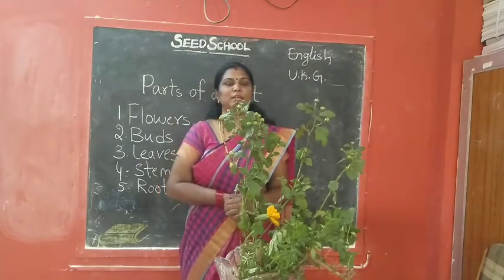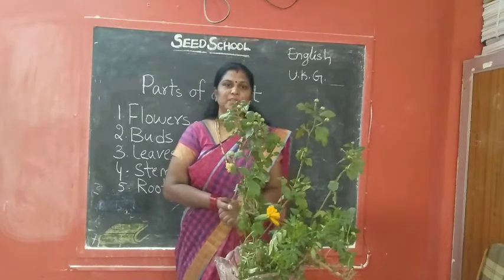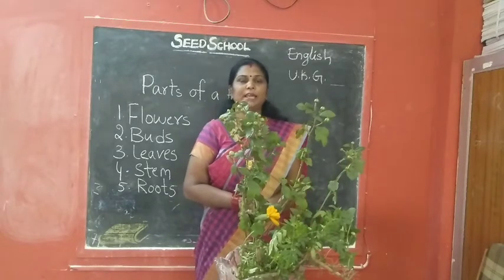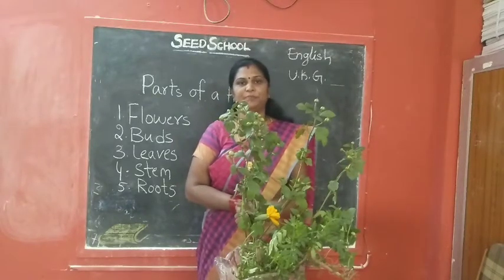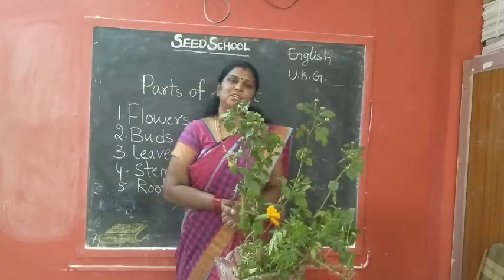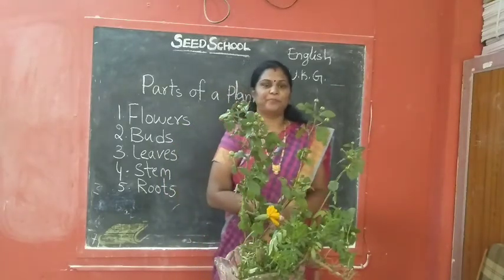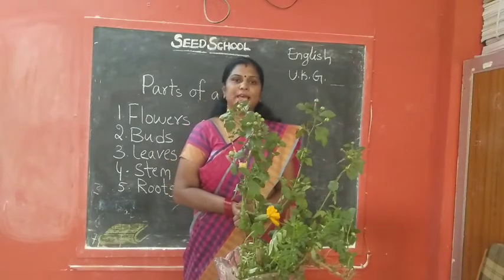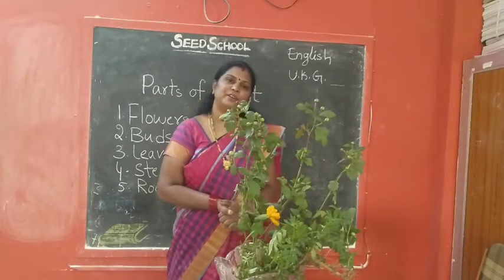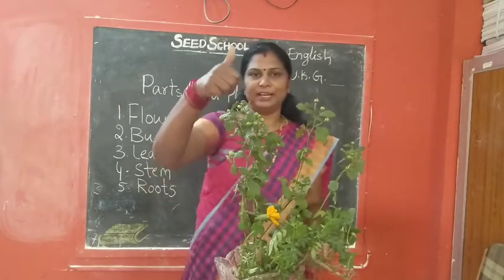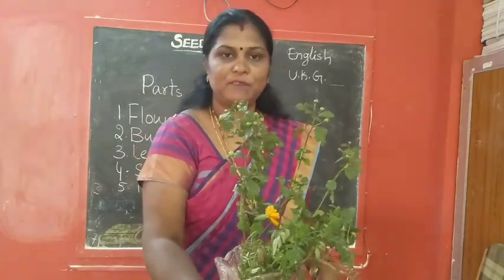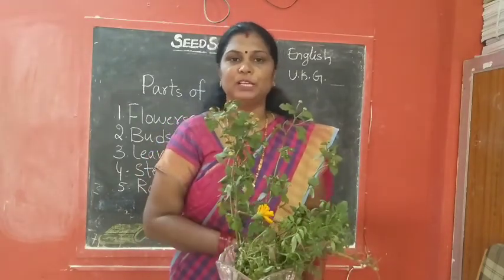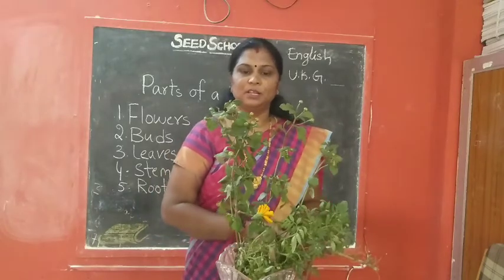Flowers, F-L-O-W-E-R-S, flowers. Buds, B-U-D-S, buds. Leaves, L-E-A-V-E-S, leaves. Stem, S-T-E-M, stem. And the last one, roots, R-O-O-T-S, roots. Okay children, fine, very good, done? Yes, we have done with the parts of a plant. So now we will learn English alphabets. Okay children?